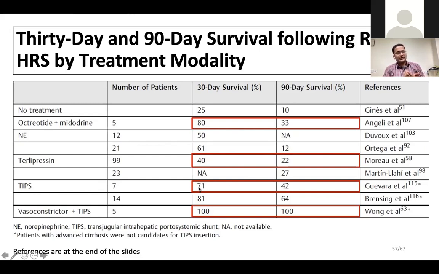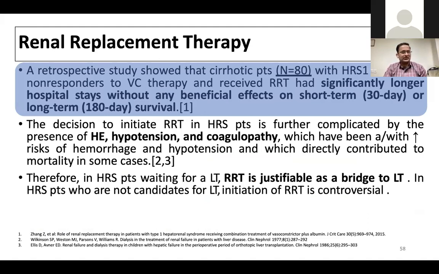With only TIPS as well, the 30-day survival is 70% and the 90-day survival is 42%. But when we combine both, maybe initially recover the HRS with terlipressin and albumin, and go for TIPS, and then continue with midodrine or maybe some diuretics, and post midodrine the diuretic tolerance also gets better. So we should be very calculative in combining, with a permutation and combination for every patient, and many do respond to combination therapies.